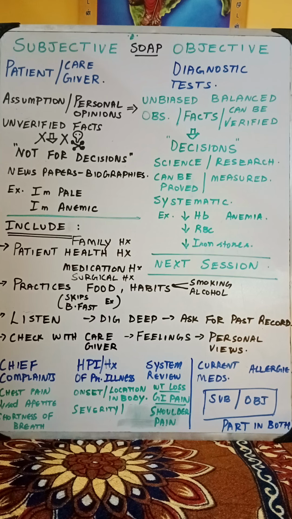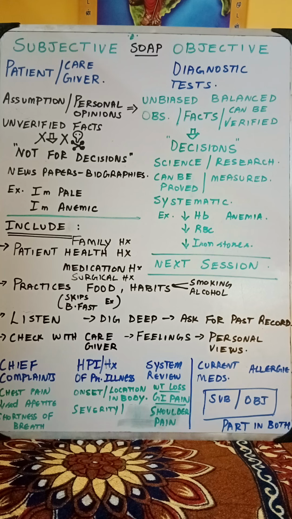I am feeling palpitations. I was sweating for the last 1 or 2 days. I'm pale and so I am anemic. Because of just being pale, you cannot say that you are anemic. The patient says I am pale and I feel I am anemic. But systematically, in the objective tests, we will be testing the hemoglobin levels, the RBC levels, the iron stores in the body, and then we decide that yes, this is an anemia. The objective things we will be discussing in the next session.